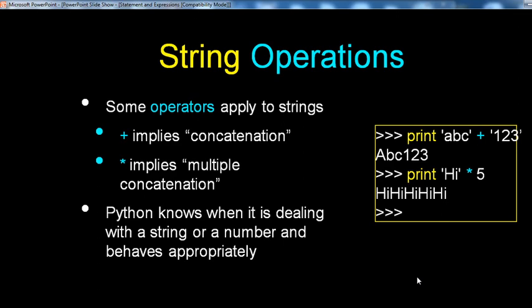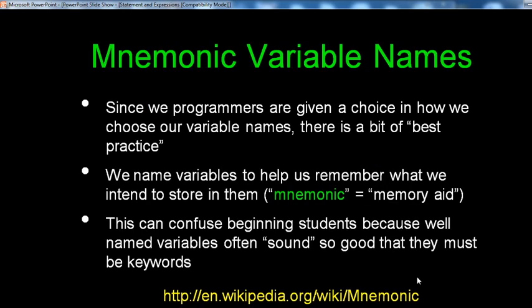Next point, string operations. What types of string operations are available in Python? Some operations apply to strings. Plus implies concatenation. Multiply by implies multiple concatenation. Python knows when it is dealing with a string or a number and behaves appropriately. Print 'abc' plus '123' gives abc123. Print 'hi' times 5 gives hihihihihi.